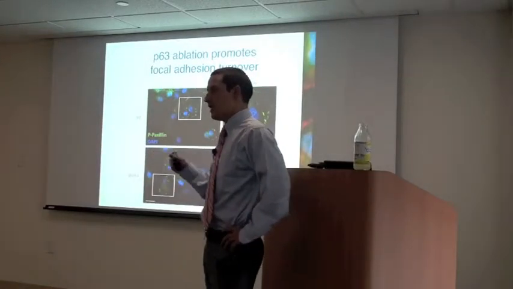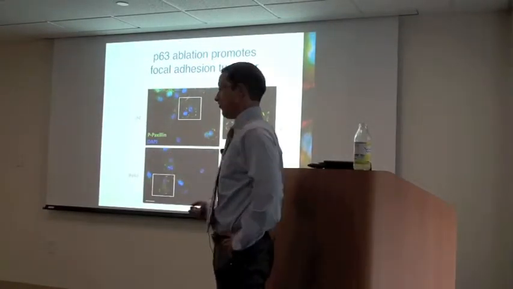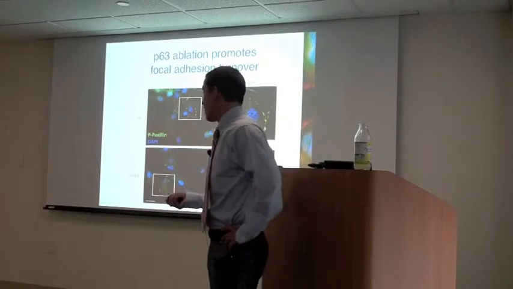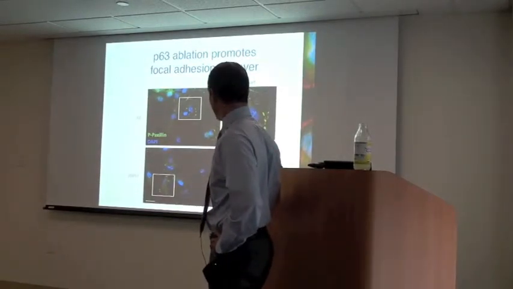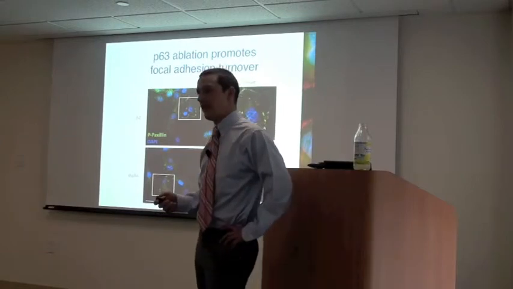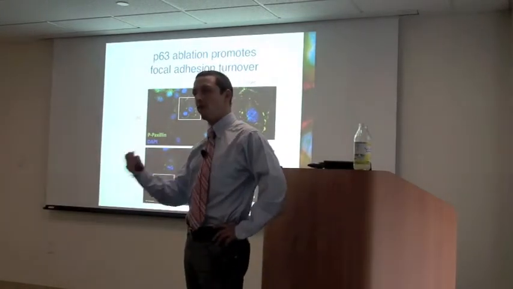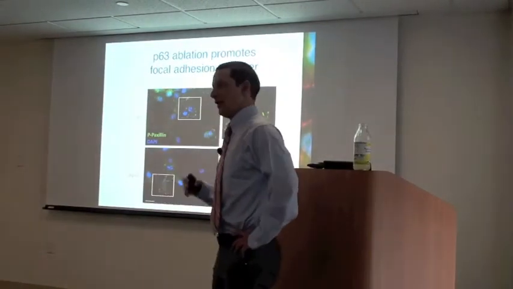Periphery of the cells, indicative of poor turnover and therefore low motility. While if you get rid of P63, there's this punctuated pattern of staining on the leading edge of the cell, indicative of more rapid turnover and therefore enhanced motility.